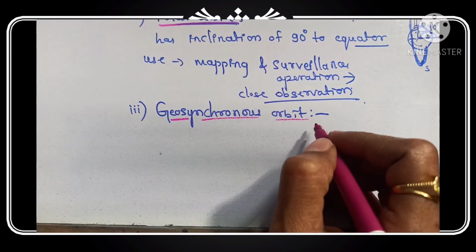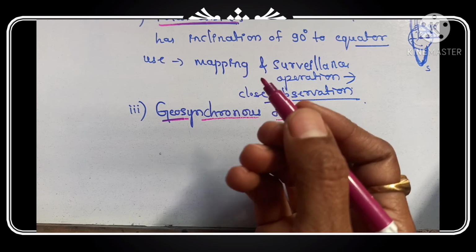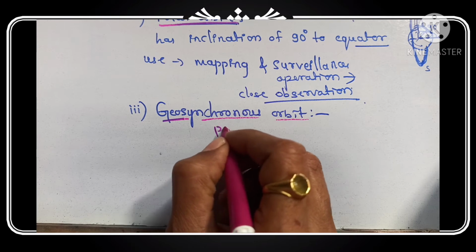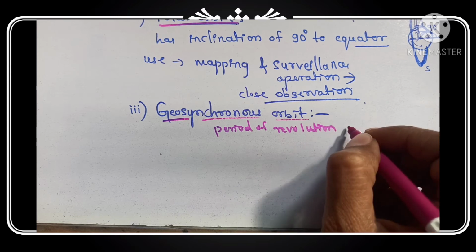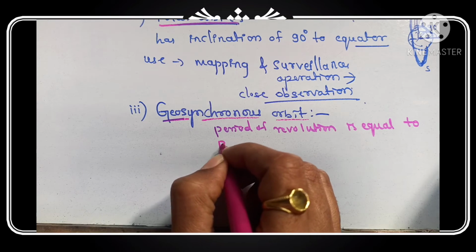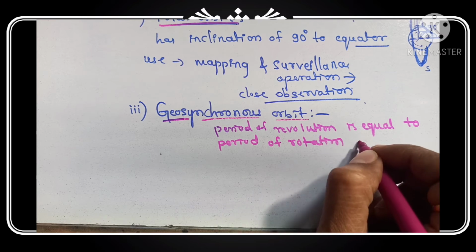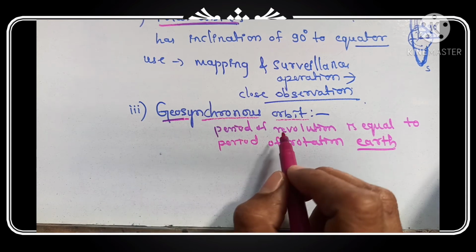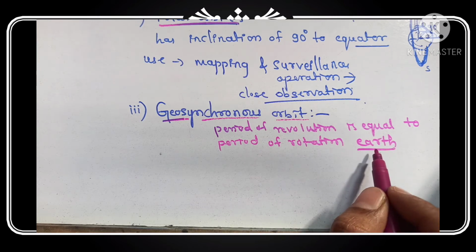So the next one, geosynchronous orbit. And the geosynchronous, geo means what? We have to consider that it is earth. Geosynchronous orbit is where the period of revolution is equal to the period of rotation of the earth. So that's why it is known as geosynchronous. The period of revolution of this geosynchronous orbit is equal to the period of rotation of the earth.